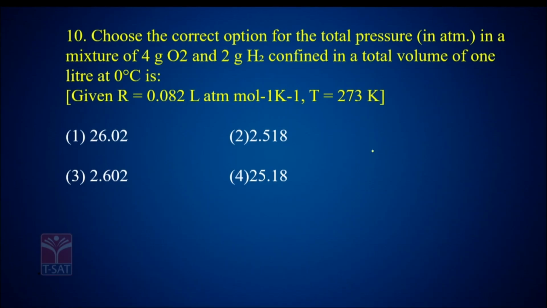Choose the correct option for the total pressure in a mixture of 4 grams of O2 and 2 grams of H2 confined in a total volume of 1 liter at 0 degree centigrade.